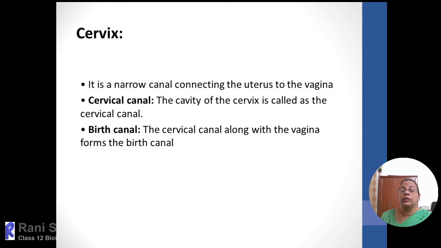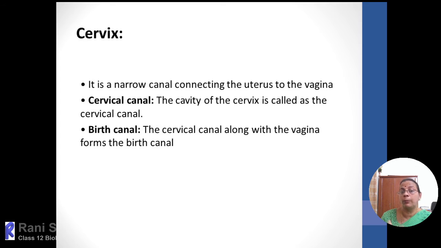The uterus then leads into a narrow canal connecting the uterus to the vagina, the mouth of the uterus. That region is called the cervix, and the cavity of the cervix is called the birth canal.